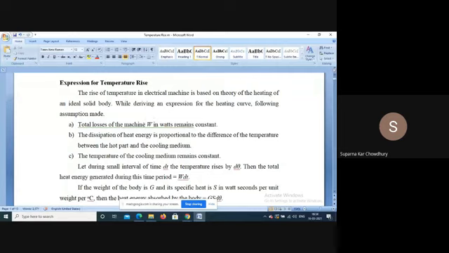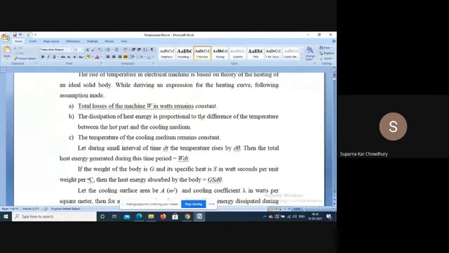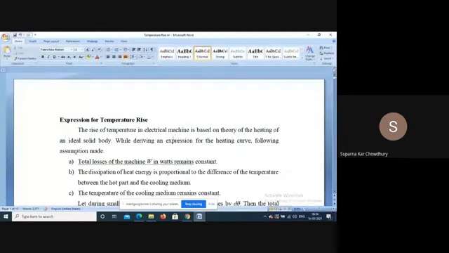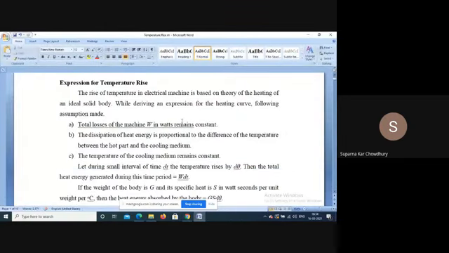The total loss is what will create the heat. Now, a part of this loss is absorbed by the different components, and the temperature is increased, and a part is lost to the atmosphere.